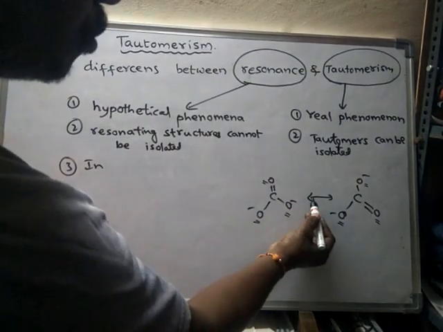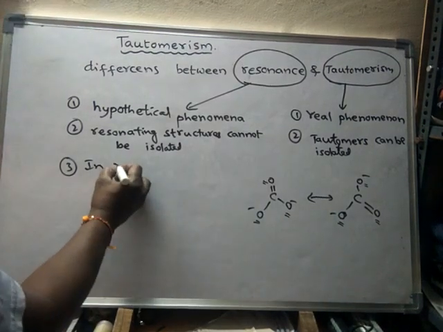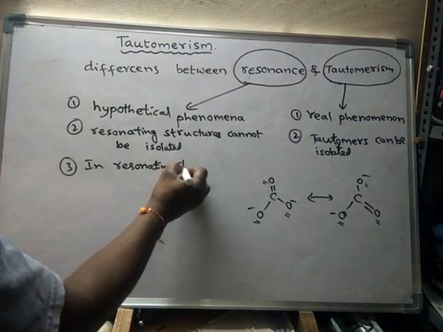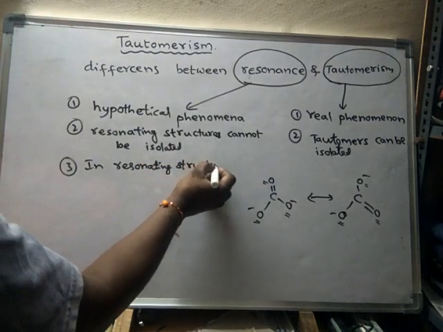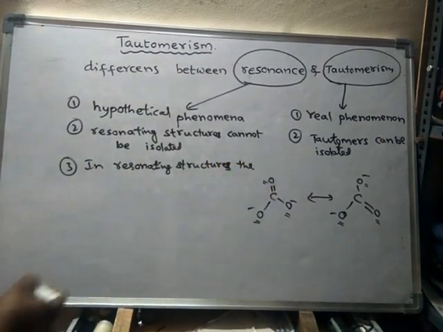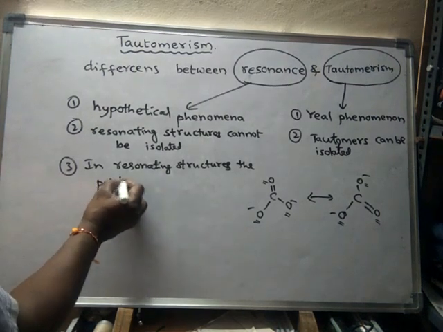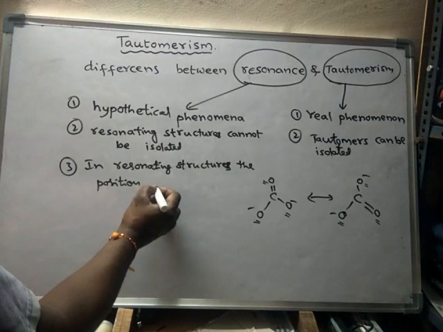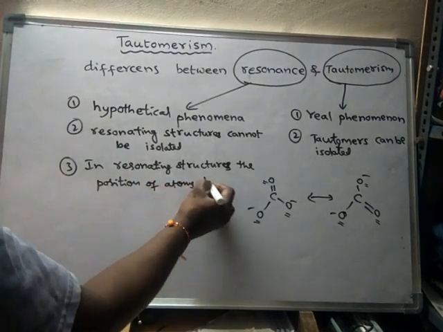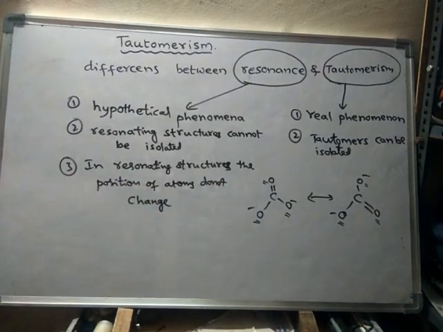Generally, resonating structures should be separated by a double arrow like this. In resonating structures, the position of atoms do not change.